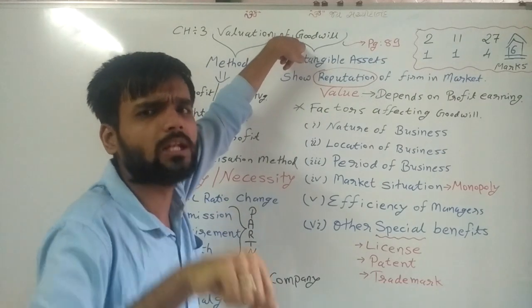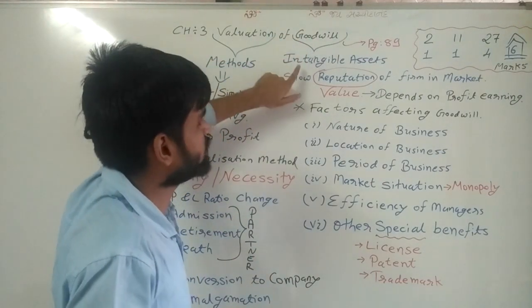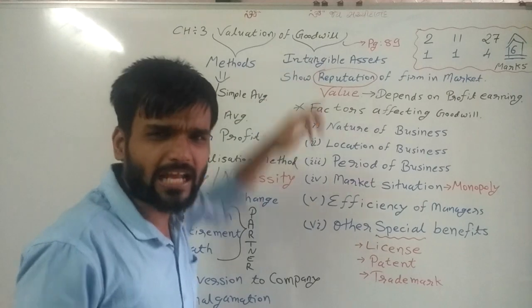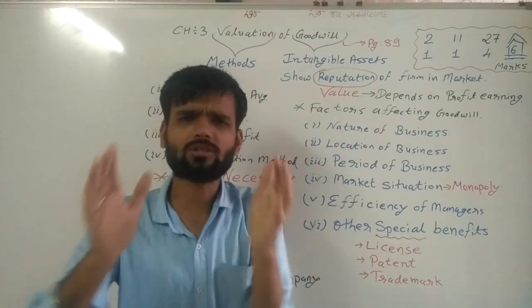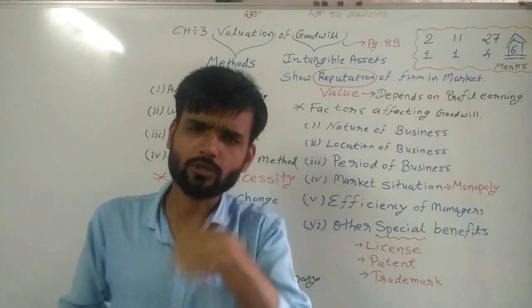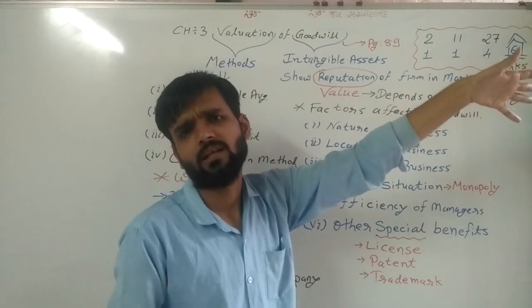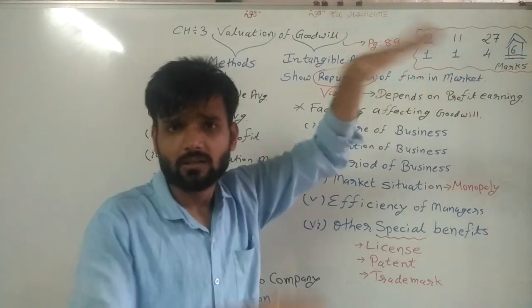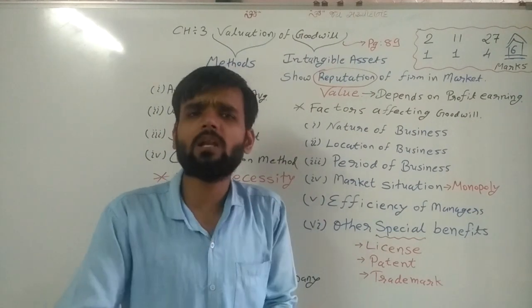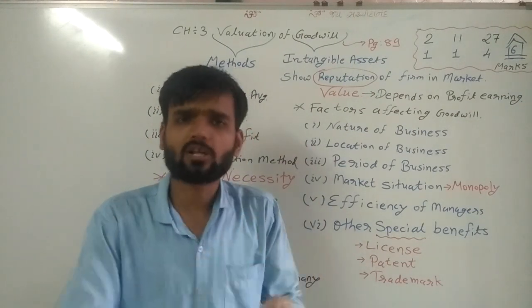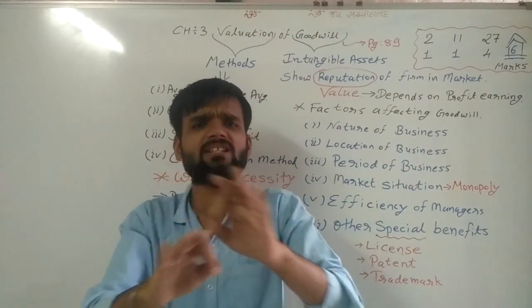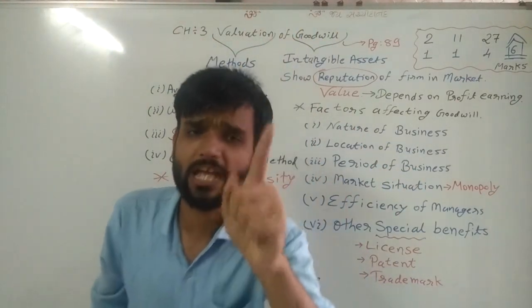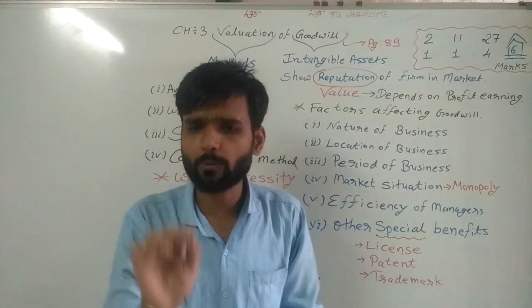What is meant by goodwill? First of all, can we see goodwill? No sir, we cannot see goodwill. We already discussed in 11th standard the words goodwill, patent, trademark, copyright. These are all intangible assets which cannot be seen and cannot be touched.